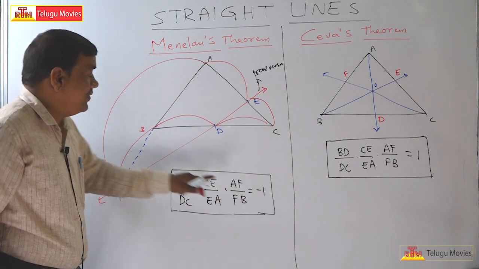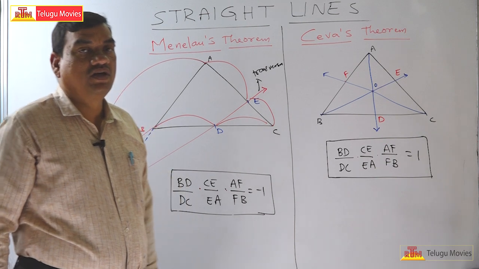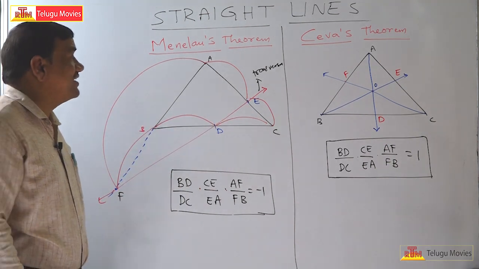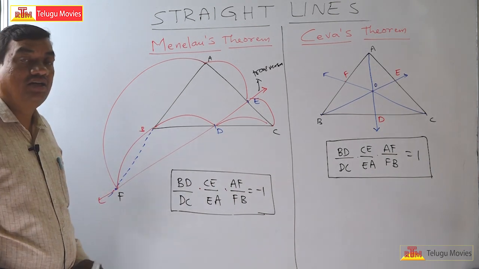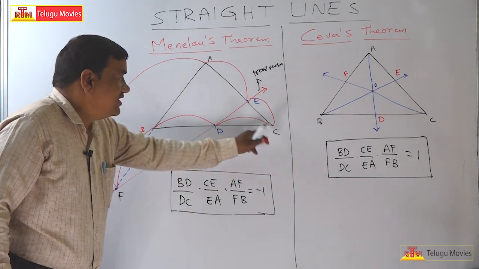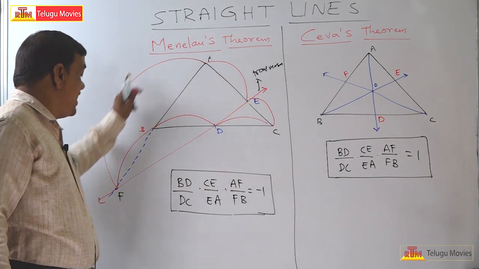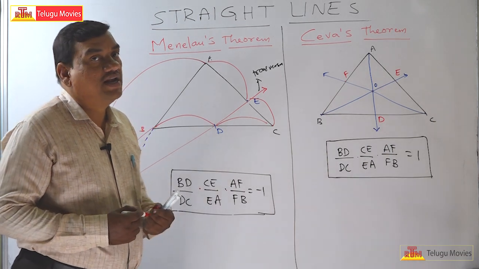So once I am telling you the line is a transversal, it intersects two sides internally and the third side externally, then the output BD by DC into CE by EA into AF by FB is given by the value -1.